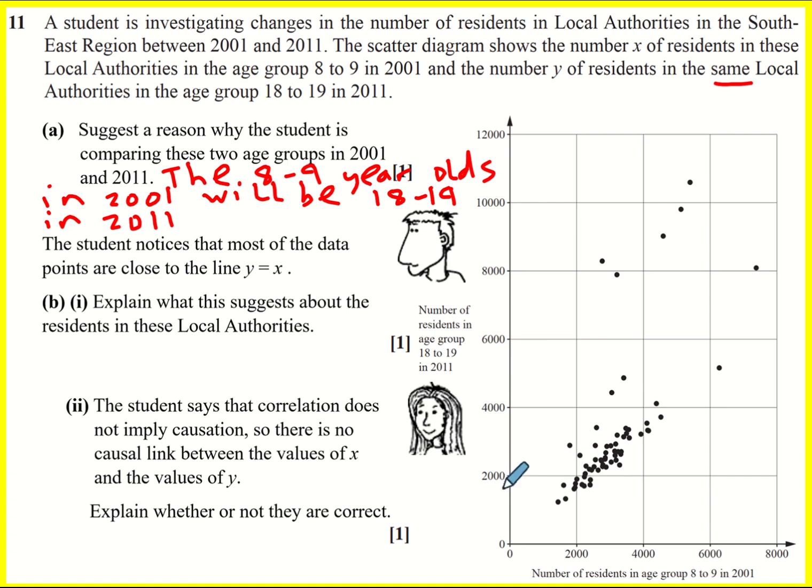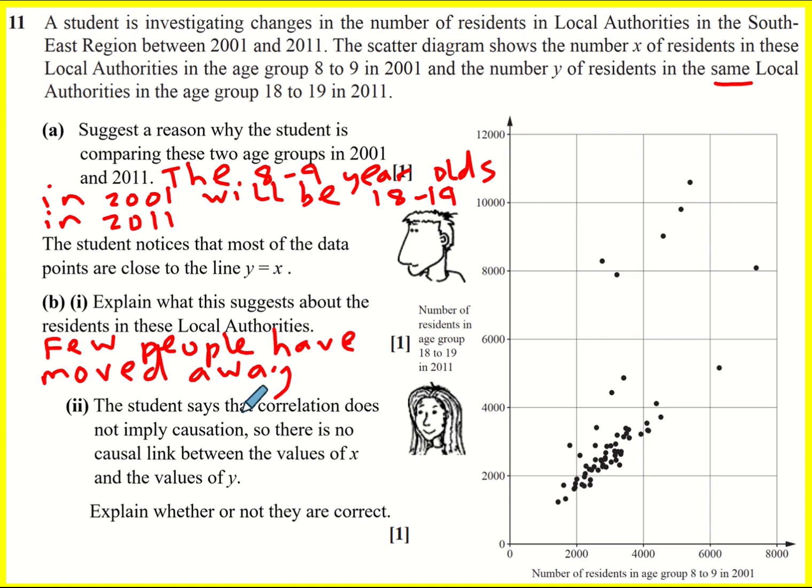A student notices that most of the data points are close to the line y equals x. Explain what this suggests about the residents in these local authorities. Of course, some of them are not. Basically, few people seem to have moved away. You could say there's not been much change or something like that as well.